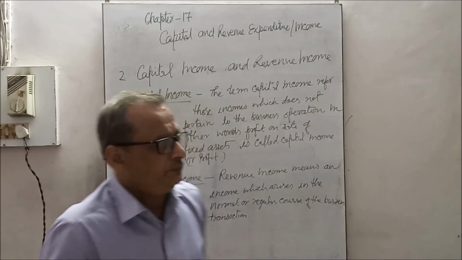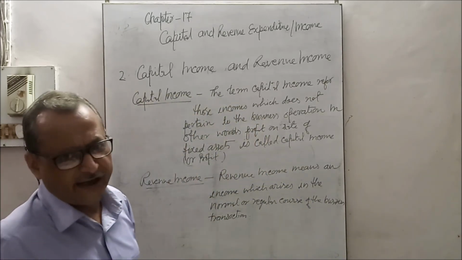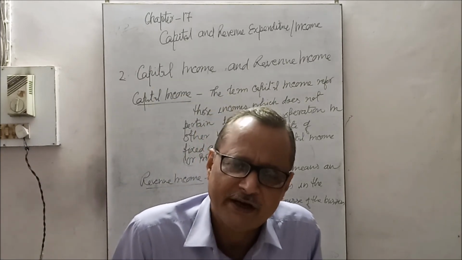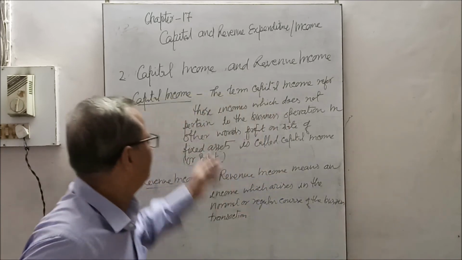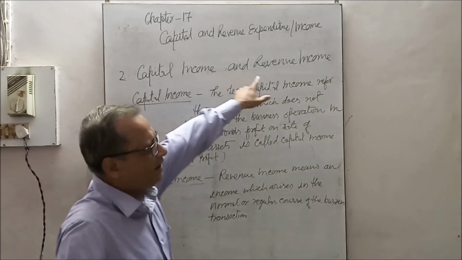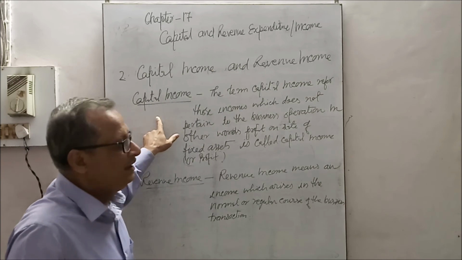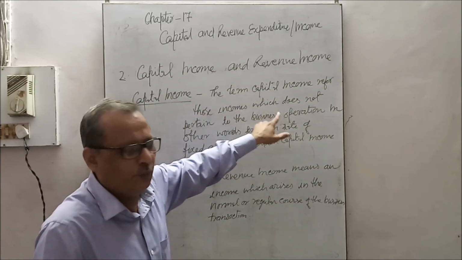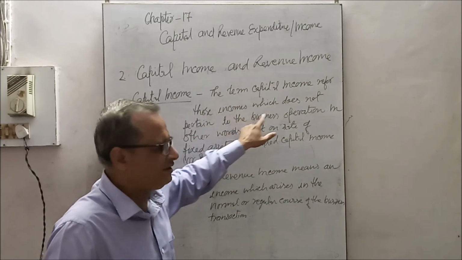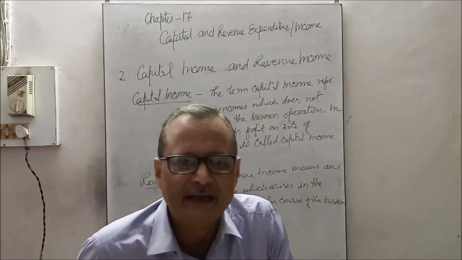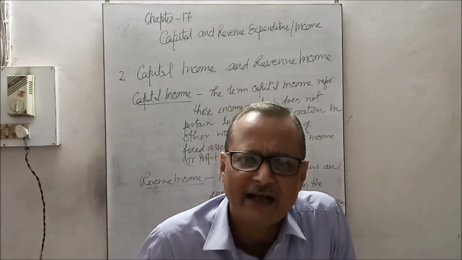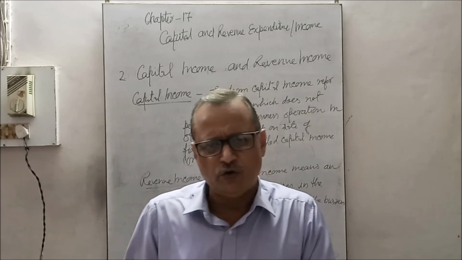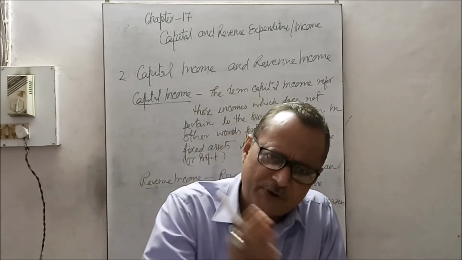Now see, the next after capital expenditure and revenue expenditure is capital income and revenue income. In short, you understand it. What is the meaning of capital income? The term capital income refers to those incomes which do not pertain to the business operation. This income is not derived or earned in the ordinary course of the business, in the regular, routine course of the business, or in the operation of the business.